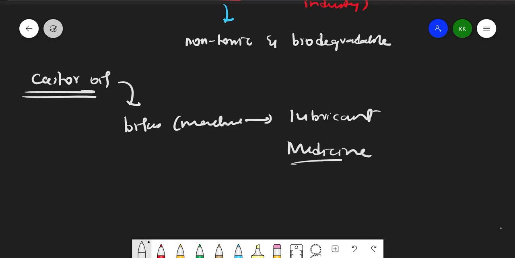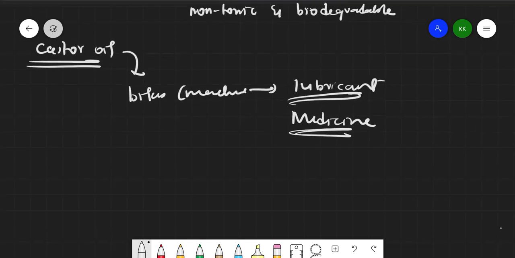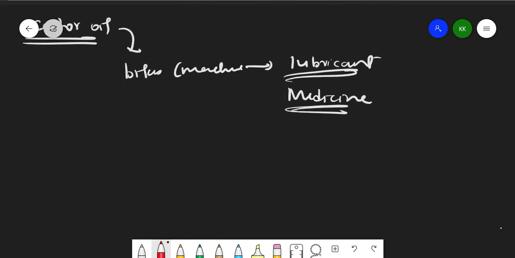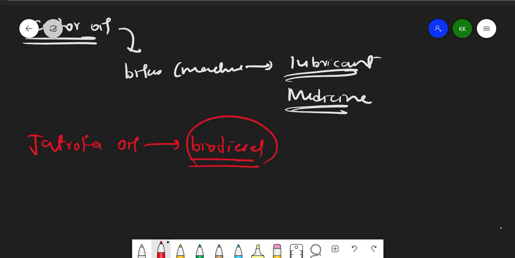So there are many uses. Also some oils, for example jatropha: from the jatropha plant we get jatropha oil, which is used as biodiesel. Using this oil we can run machines. So these are a few applications of vegetable oils, right?